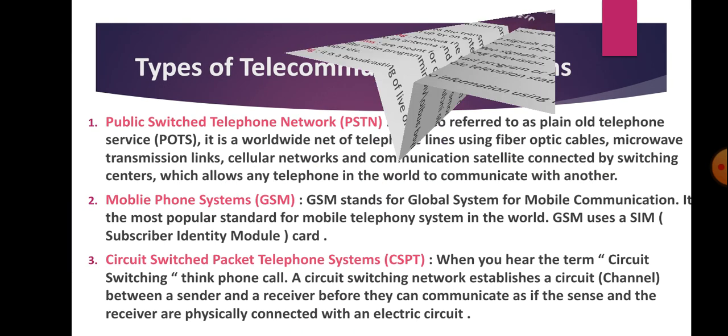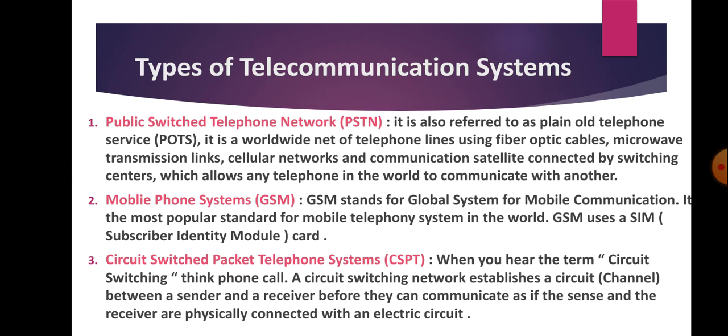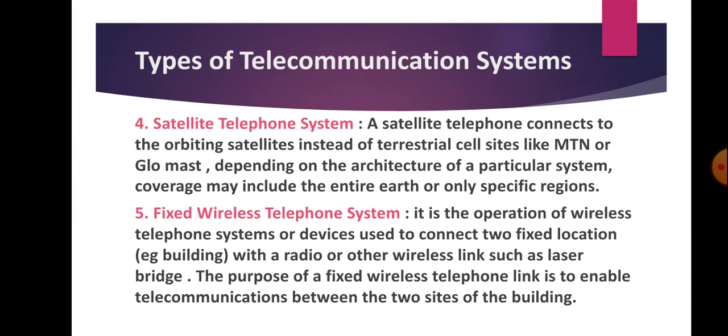Now we'll move over to types of telecommunication systems. Like I said, today we'll just be talking about broadcasting and telecommunication. Now we know both are types of ICT. In types of telecommunication systems, we have 5 basic types. 1. Public switched telephone network, which is PSTN. 2. Mobile phone systems, which is GSM. 3. Circuit switched packet telephone system. 4. Satellite telephone systems. And lastly, fixed wireless telephone system.